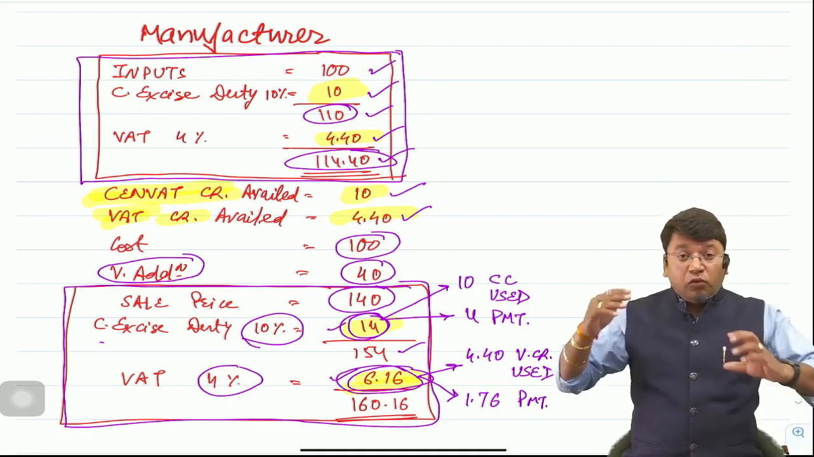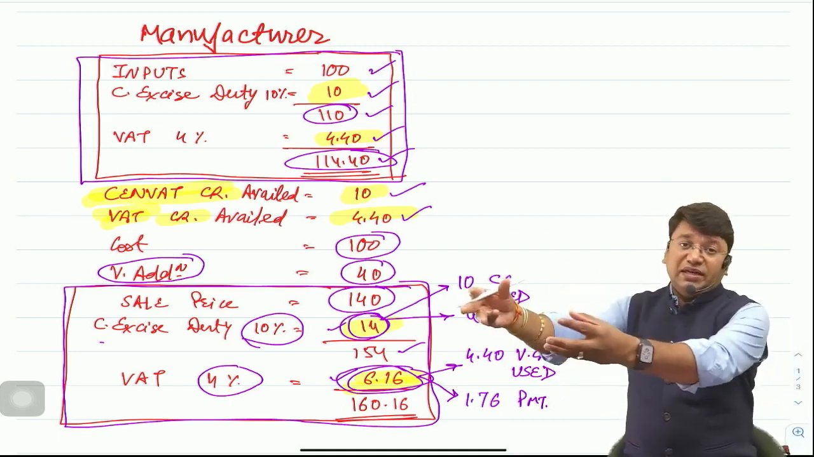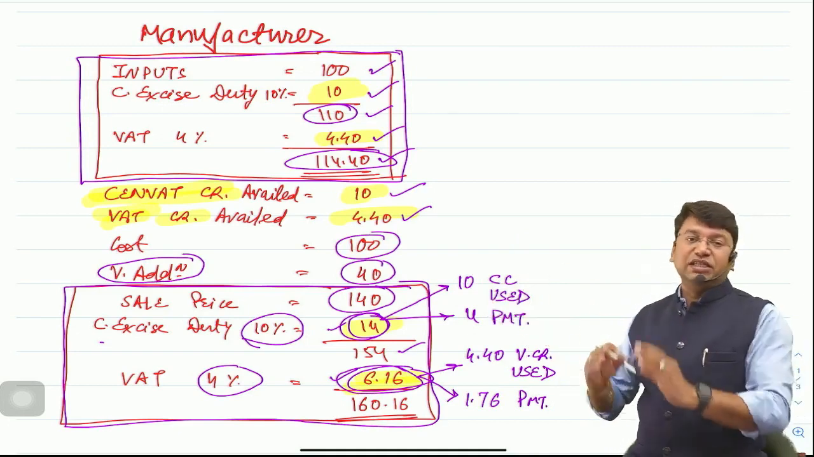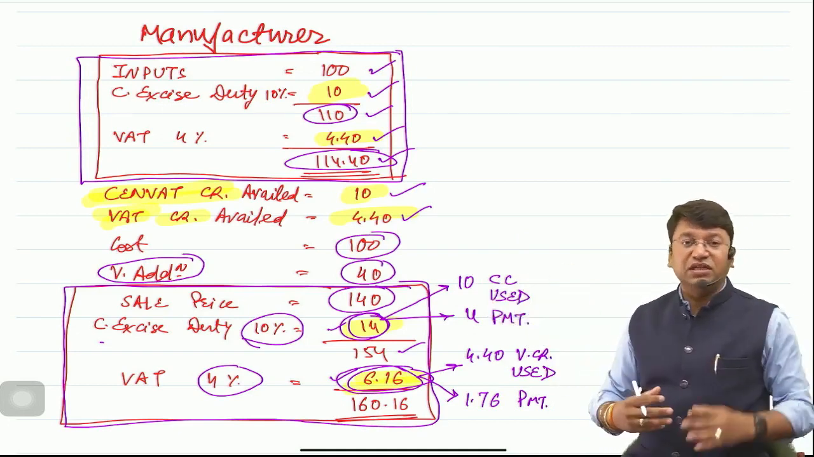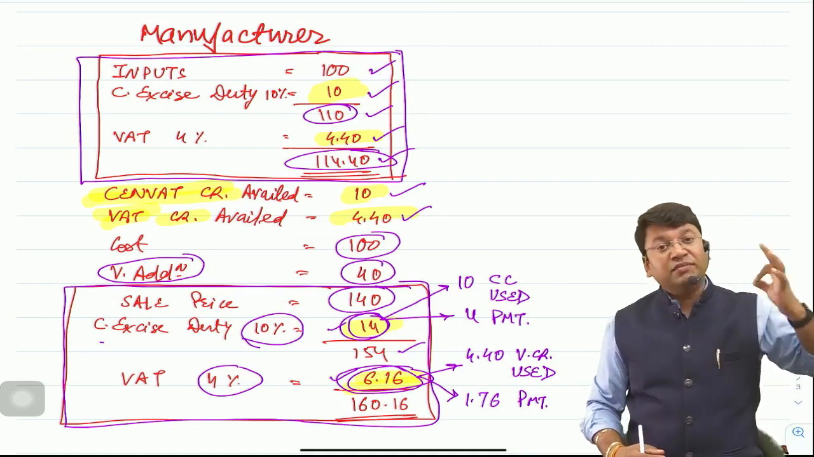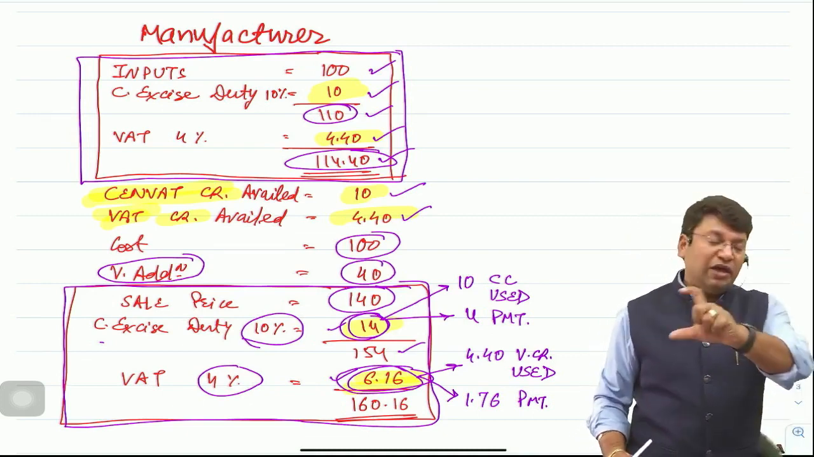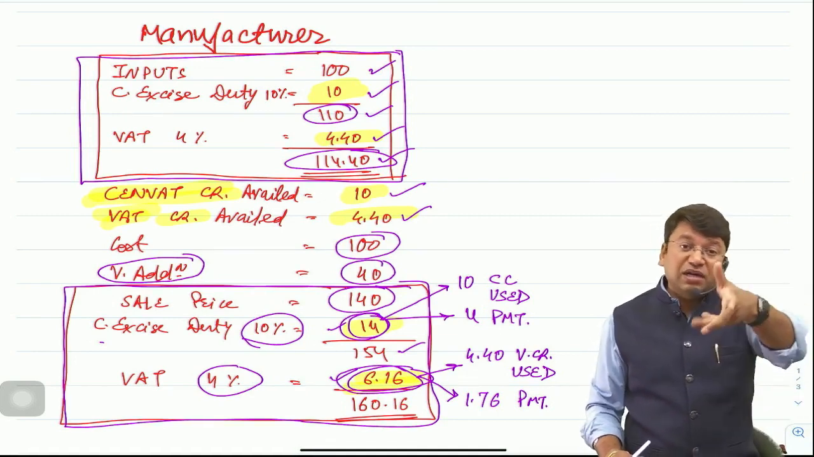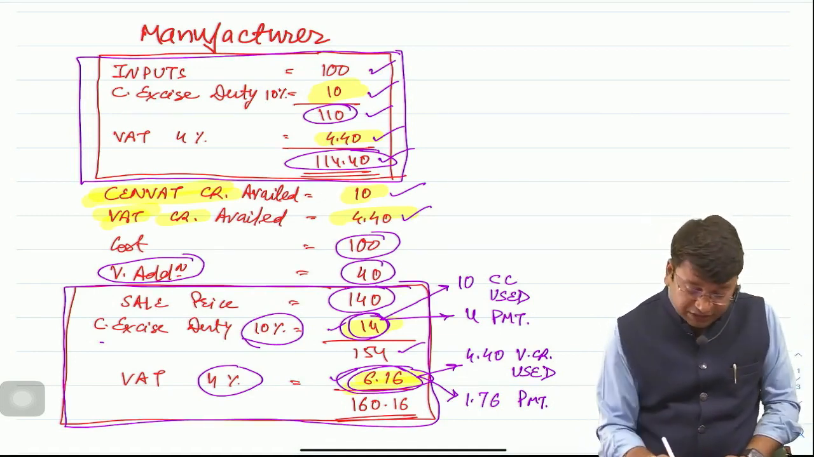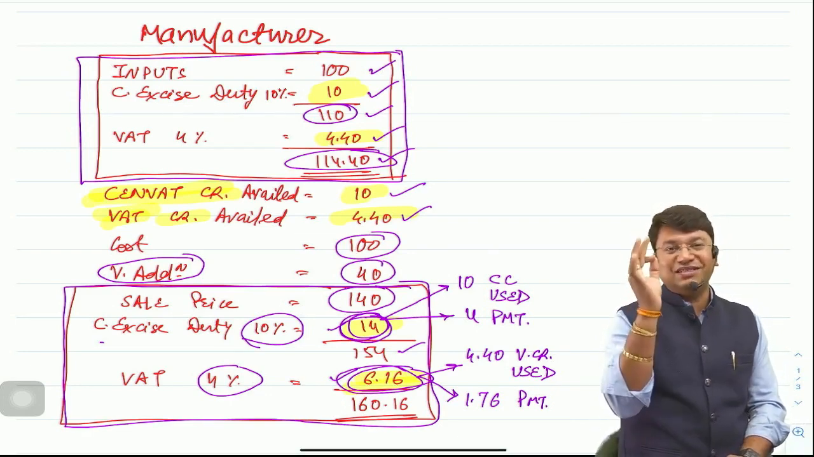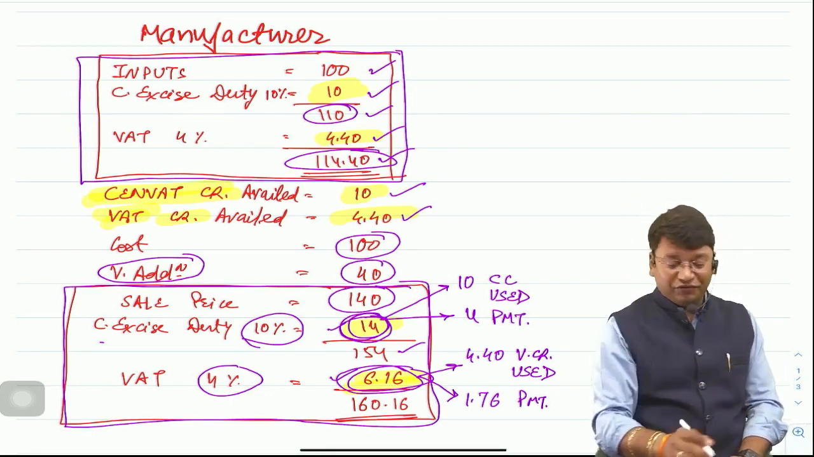Now the manufacturer has collected 14 as excise duty from his customers and 6.16 as VAT from his customers. Now these are indirect taxes. Now that manufacturer will have to pay these taxes to the government. But while paying 14 rupees to the central government, see, 14 is the central excise duty. It is the revenue of central government.